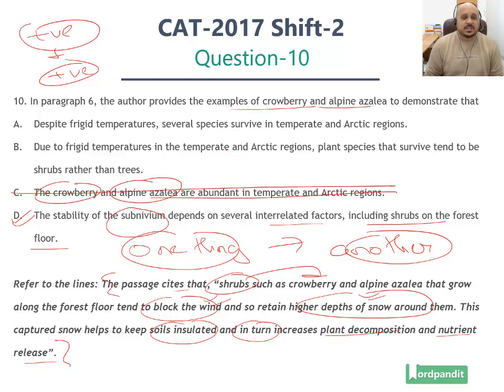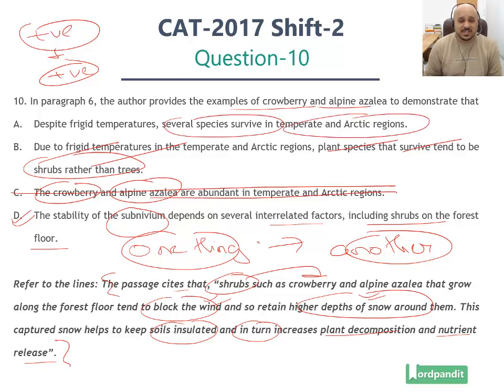B, due to frigid temperatures in the temperate and the Arctic regions, plant species that survive tend to be shrubs rather than trees. This comparison of shrubs versus trees is not made in the passage, hence ruled out. Option number A, despite frigid temperatures, several species survive in temperate and Arctic regions. The thing is, this particular example is not there to show that species are surviving in temperate and Arctic regions. This is to show the kind of interaction that takes place in the subnivium, right? Hence, option number A is also ruled out. A, B, and C are not valid derivatives. They are not the reasons why the author has used this example. Option number D is our perfect answer here.